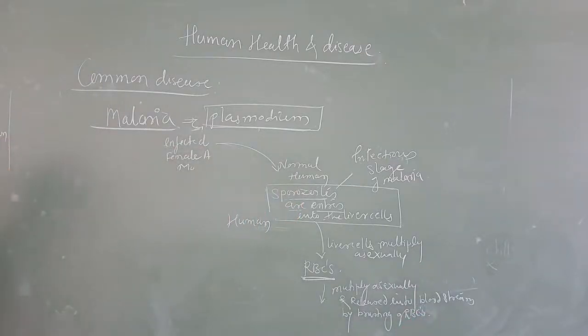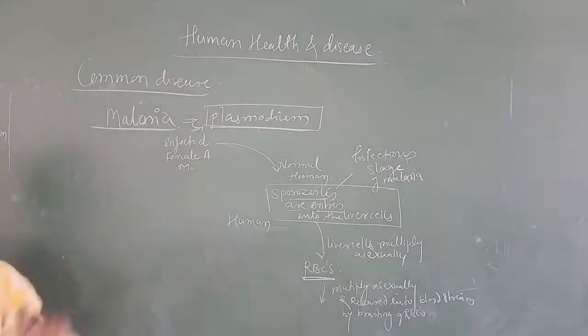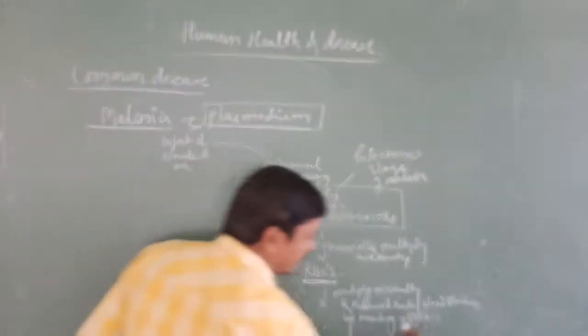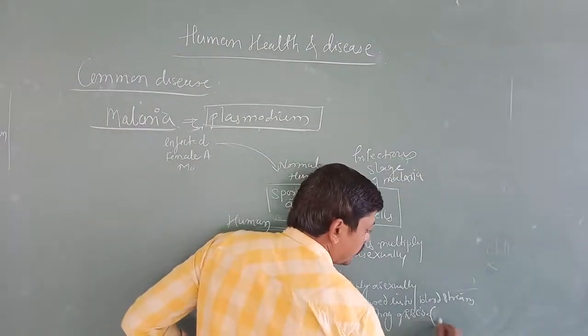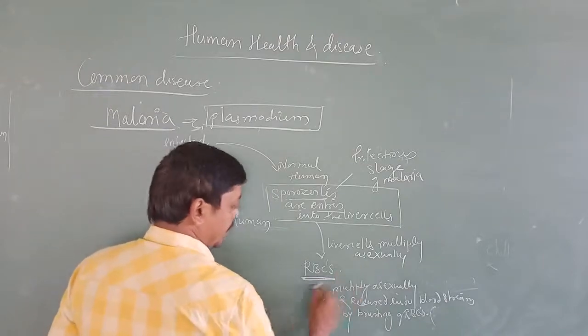Bursting means breaking open. They multiply in liver cells, then move towards the RBCs. In RBCs they also reproduce asexually. Then the red blood cells burst, and they are released into the bloodstream. And here I will write this: hemozoin.